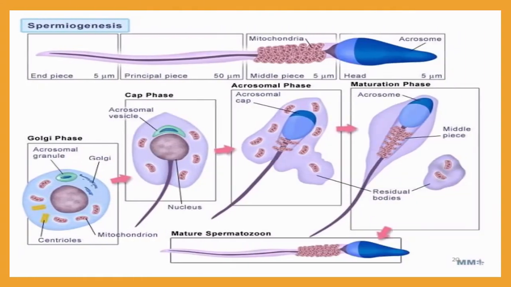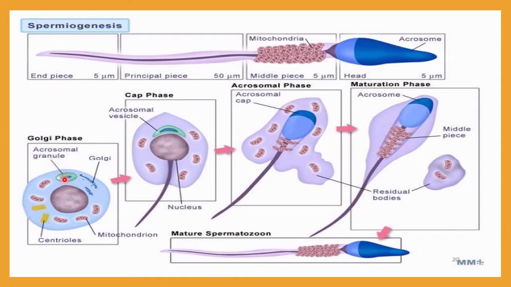Now let me try to understand the whole process of spermiogenesis by using this diagram. So first of all, this spermatid form is spherical. You can see here the Golgi apparatus, and near the Golgi apparatus there is a lysosome. This lysosome will now be modified and it will now be called the acrosomal granule.